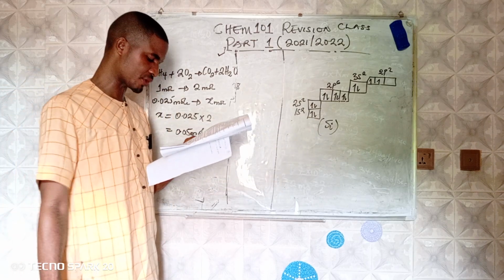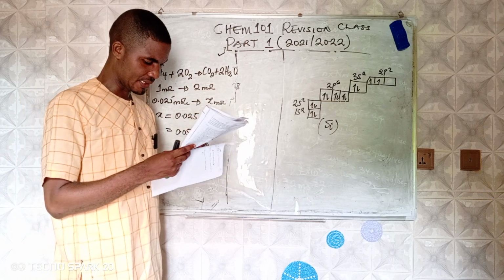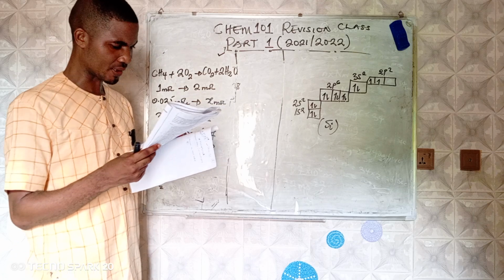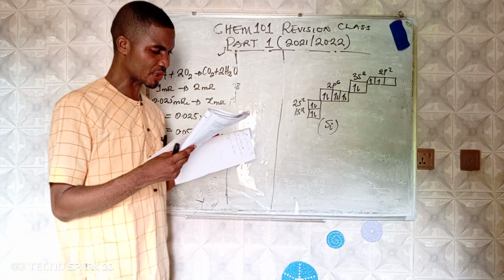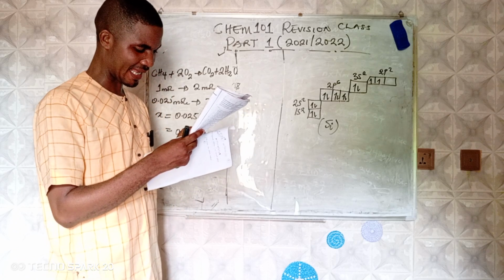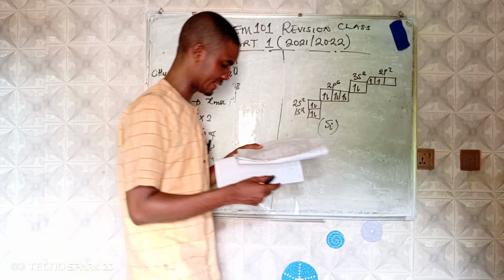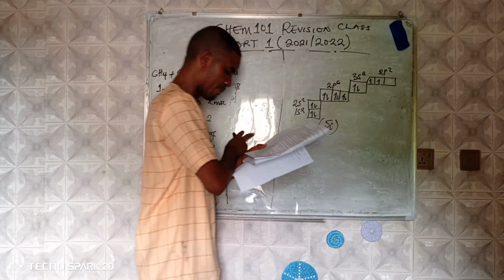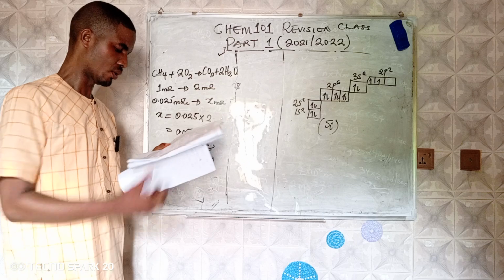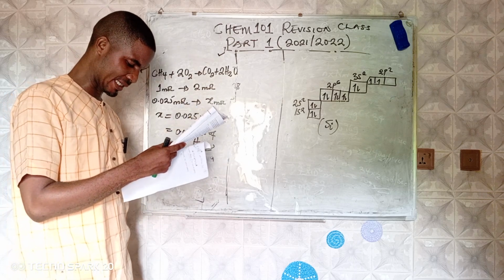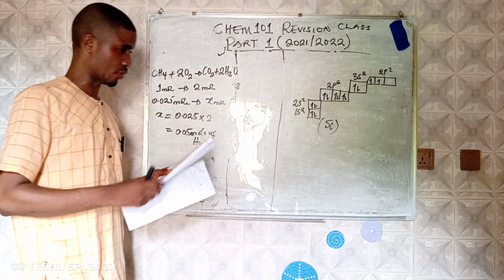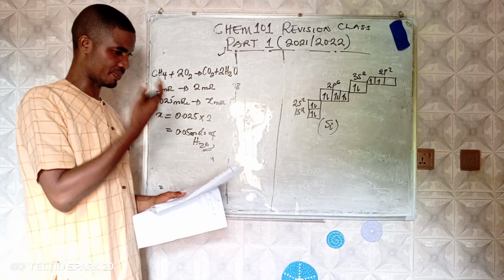Question number 50. An atom represented by this, which of the following deductions is correct? If you look at that, you see that this is potassium, an alkali metal, and option C will be correct. It is an alkali metal. Number 51. Why do successive ionization energies of an atom always increase? The answer is option D. Enormous energy is involved. It needs more energy, so it will be increasing.